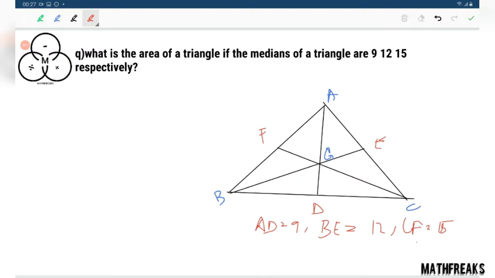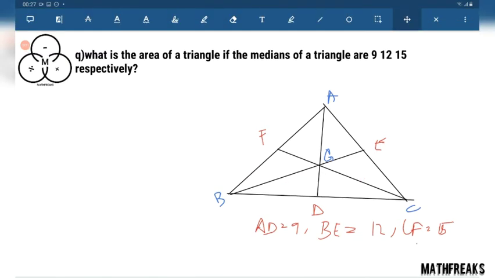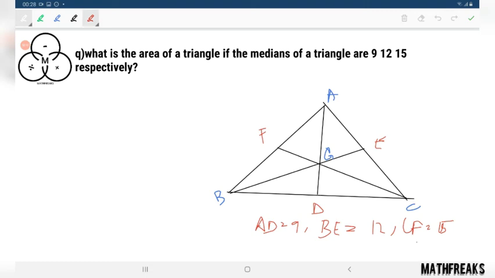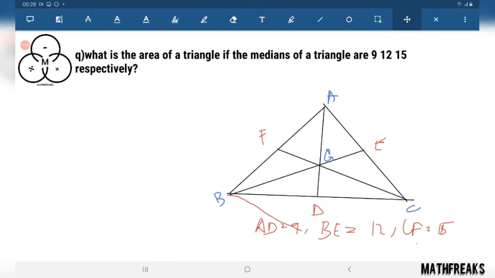Actually, this geometric method or applying Apollonius theorem is simply wastage of time. We can directly apply the formula. The geometric method involves a little bit of construction, drawing a parallelogram. Actually, the figure is not appropriate here.